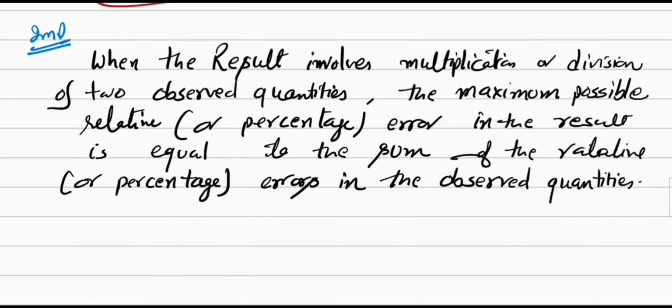So this is very important to know that when the result involves multiplication or division of the two observed quantities, the maximum possible relative or the percentage error in the result is equal to the sum of the relative or the percentage error in the observed quantities. So this is very important to note.